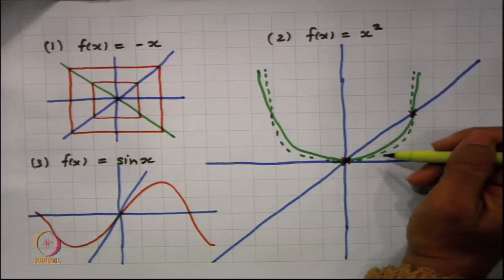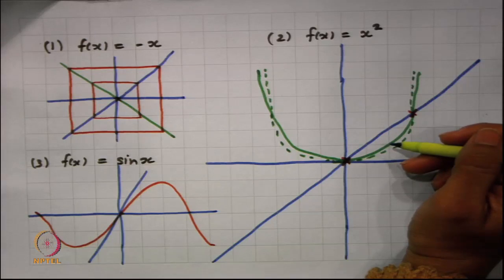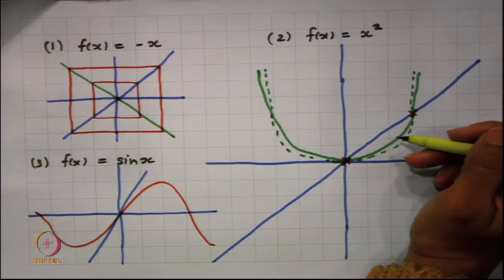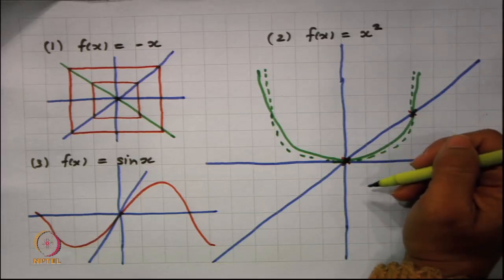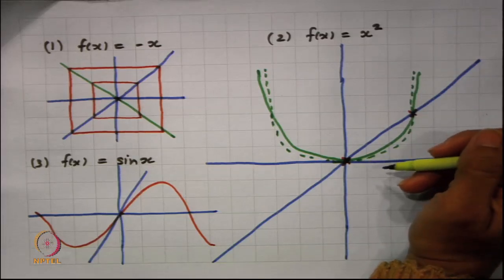We very well know that the solutions of f(x) equal to x are contained in the solutions of f squared of x equal to x, so these are the only 2 points where it intersects. So, there is no possibility of a period 2 point here.